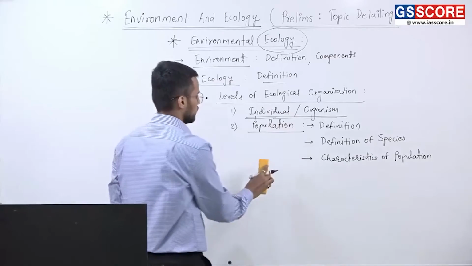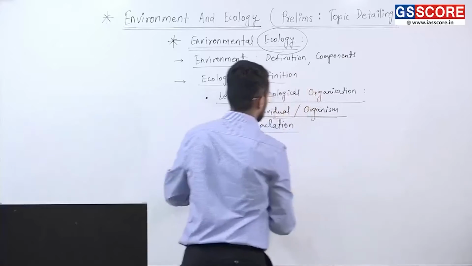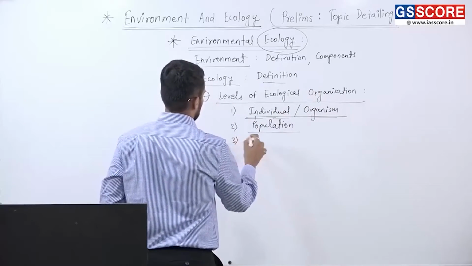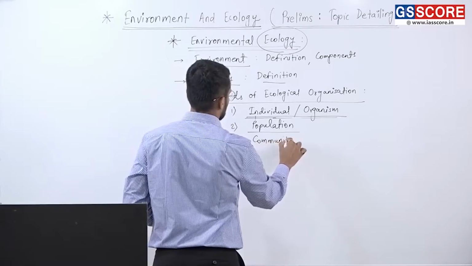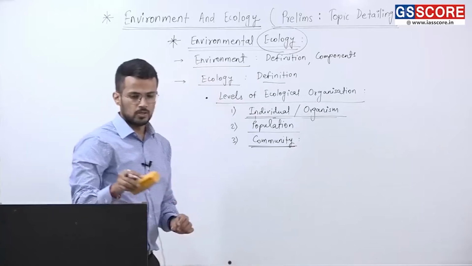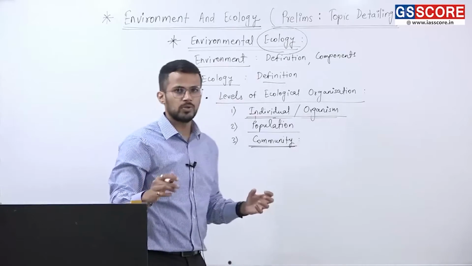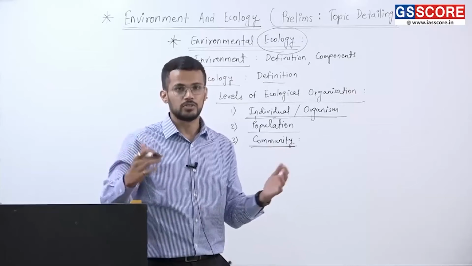Now the next level is community. Right. So under the level of community, what is studied is different species.